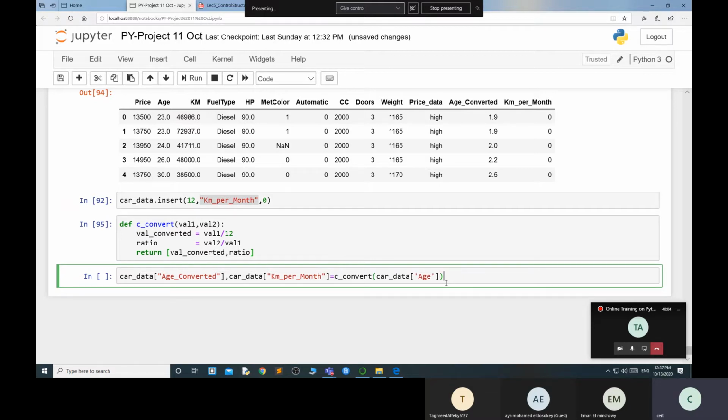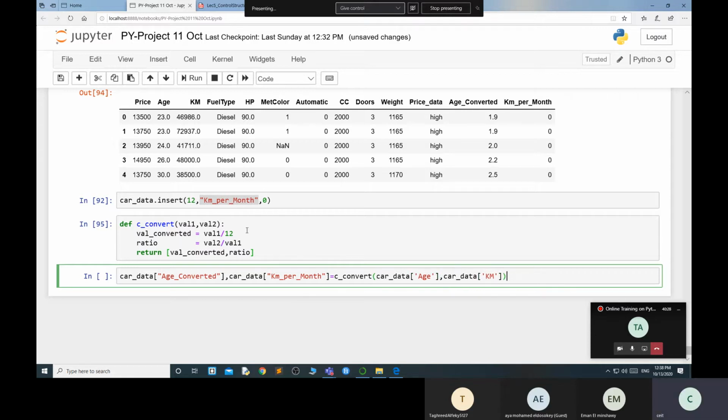This is my age, and this is my car underscore. So where I need to insert kilometer, I'll go there. Now this convert part is available.